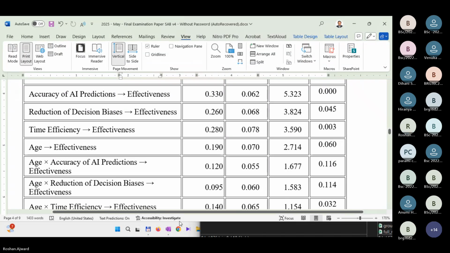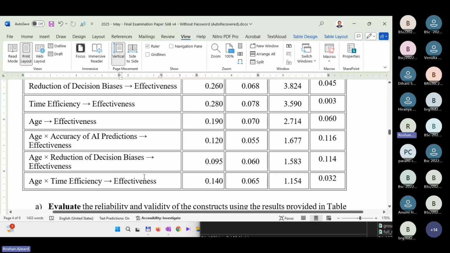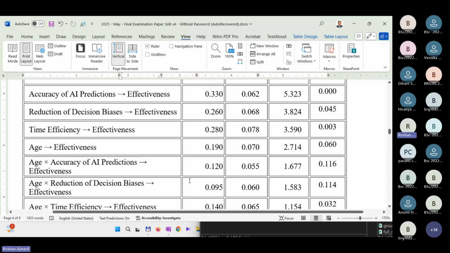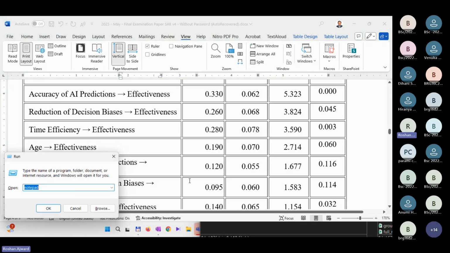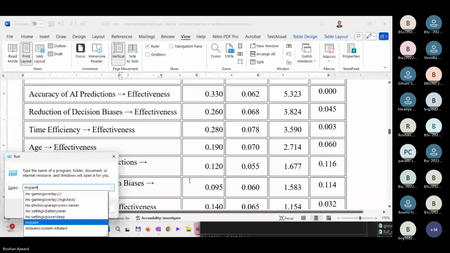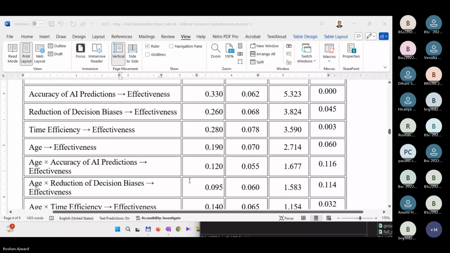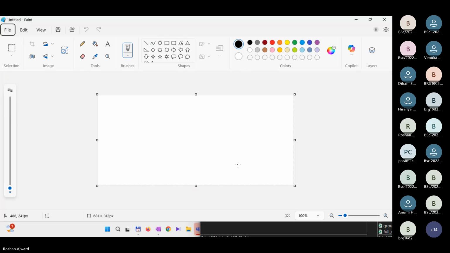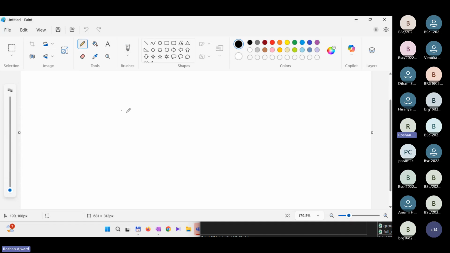Can you draw one? You should be able to draw one, but remember, here there's a moderation impact. What's the moderator? Age. Right? There's a moderation impact. So let me show you how to draw this. So let's say MS Paint. So how to draw a moderator? And remember that we drew, you have the 3 independent variables.